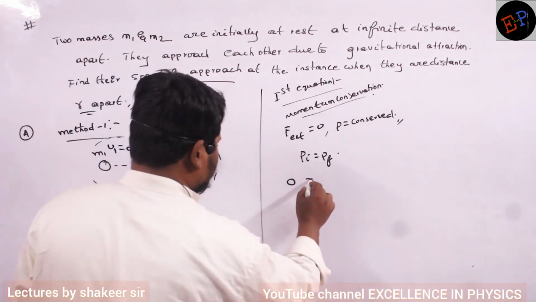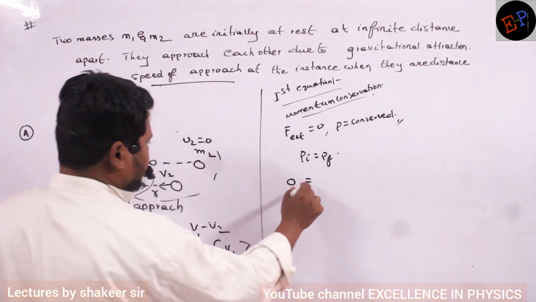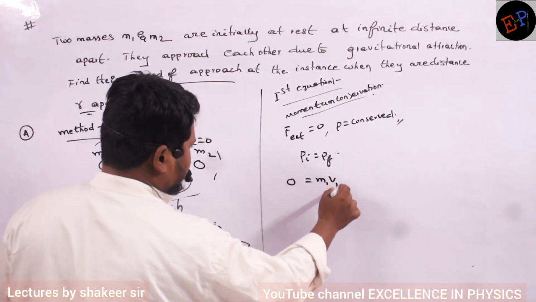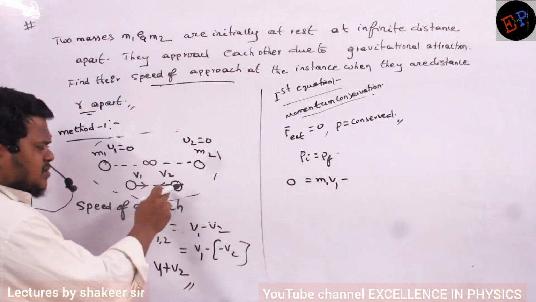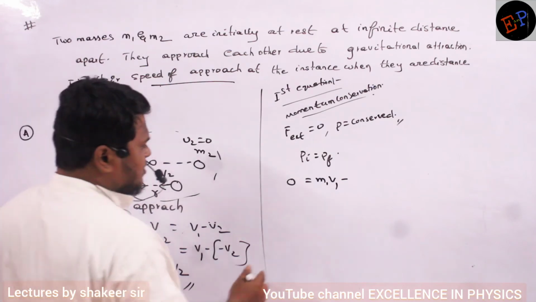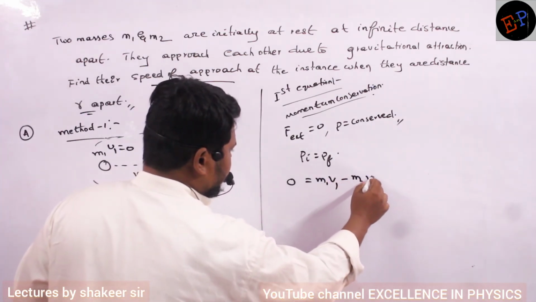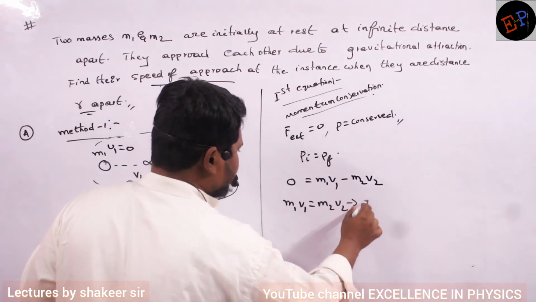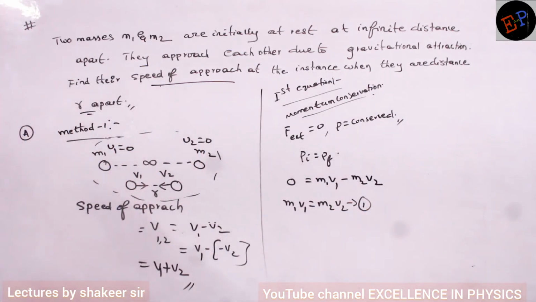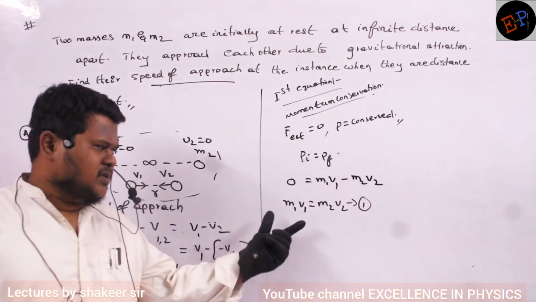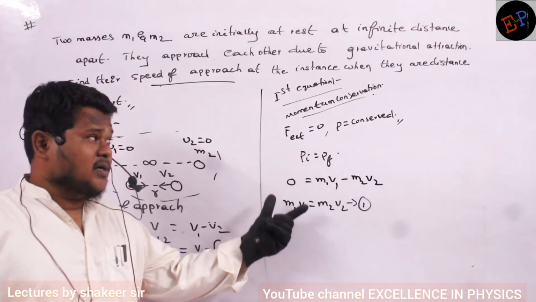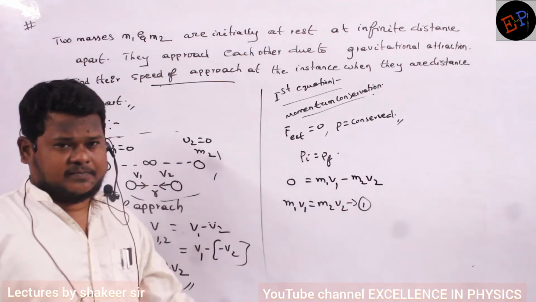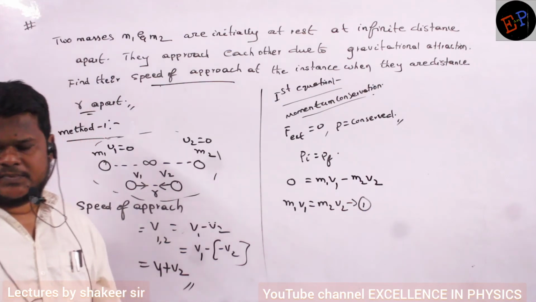Final momentum. So mass of the first body, m1. What is its velocity? v1. Minus of, why am I writing minus? Because velocity is in the opposite direction. So therefore m2 v2. Clear, no? So therefore m1 v1 is equal to m2 v2. This is my first equation. Understood, no? So this first equation I got from where? I got it from the law of conservation of momentum, because momentum is a constant.